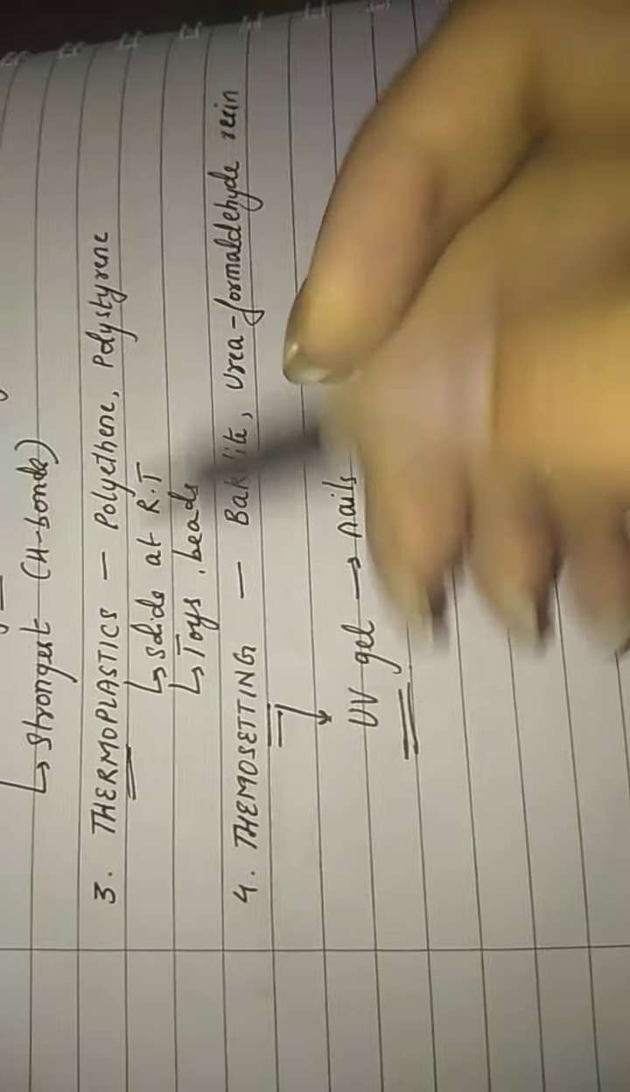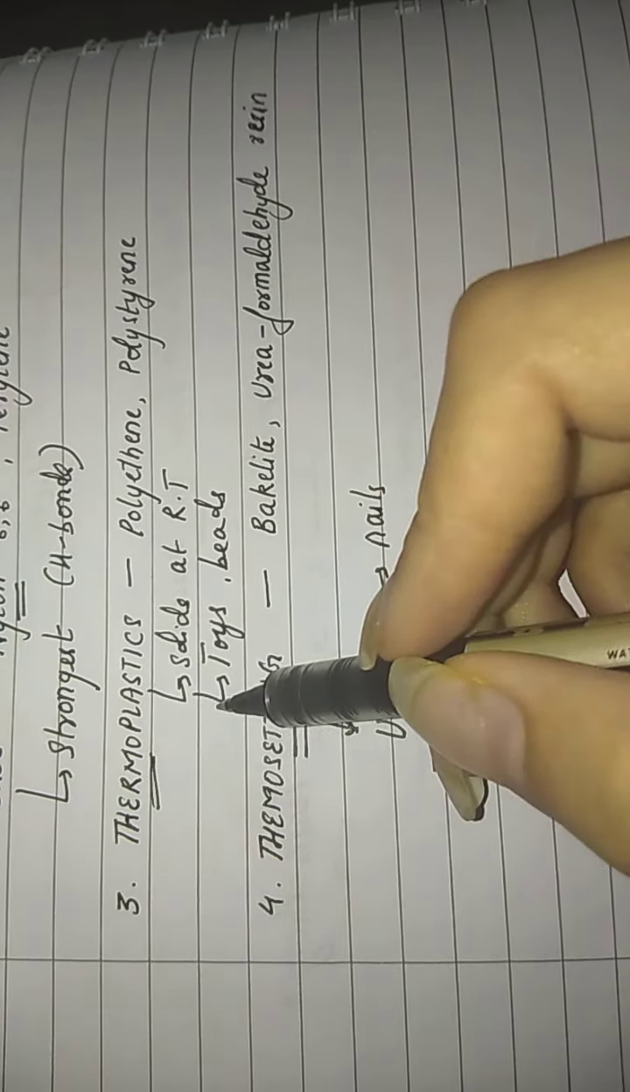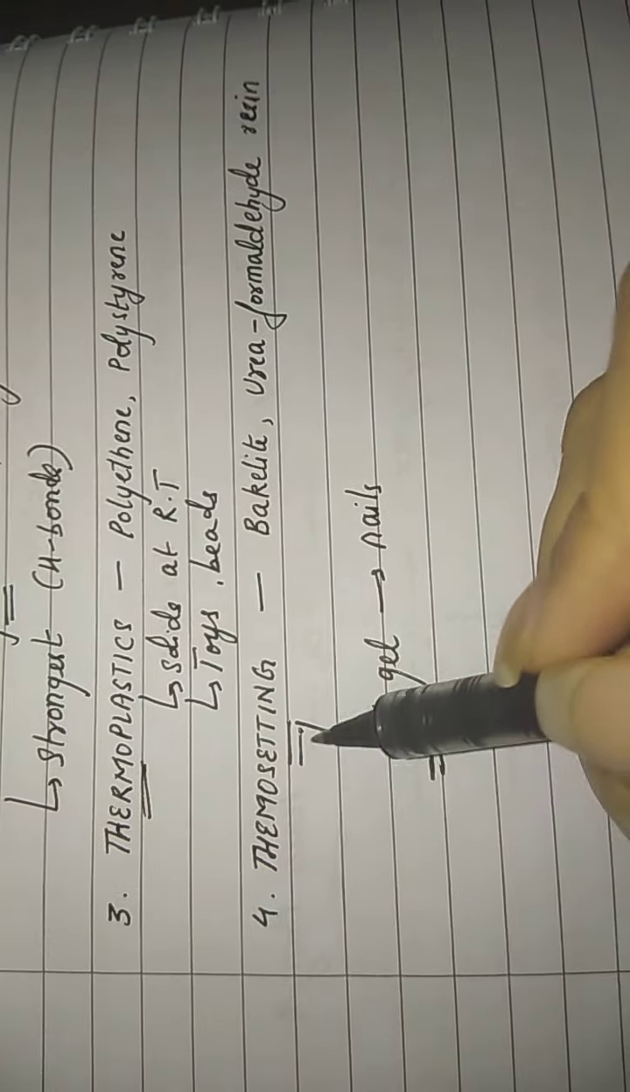So what is the basic difference between thermoplastics and thermosetting polymers? Thermoplastics are solid at room temperature, but they become soft on heating, while thermosetting polymers become hard on heating. That is the basic difference between thermoplastics and thermosetting polymers.